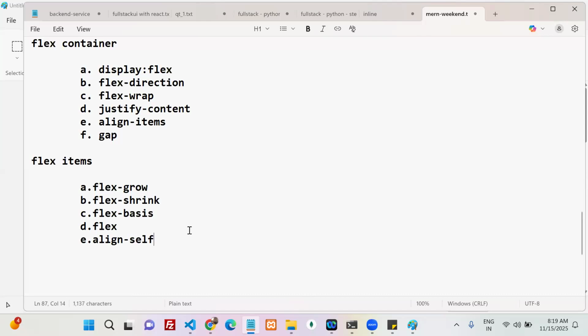Understood? These are all the properties of flex items.